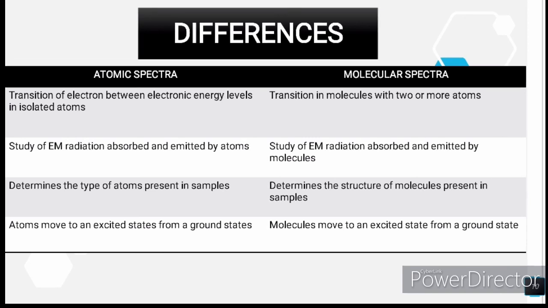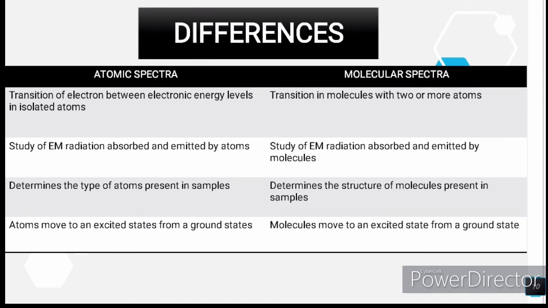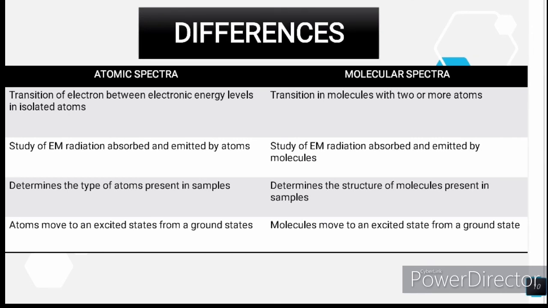For atomic spectra, it determines the types of atoms present in samples. And for molecular spectra, it determines the structure of molecules present in the samples. And last but not least, for atomic spectra, the atom moves to an excited state from a ground state, while for molecular spectra, the molecules move to an excited state from a ground state. So that's all for the difference between atomic spectra and molecular spectra.